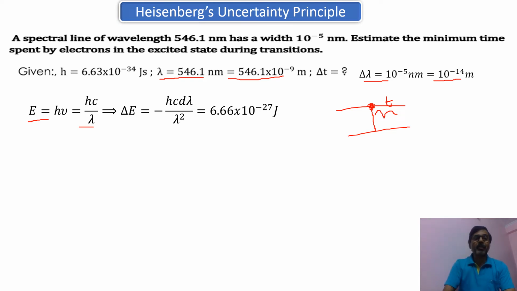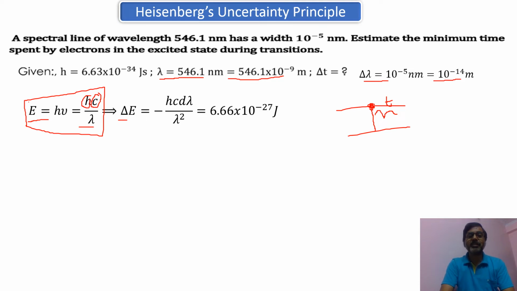So to find out the value of the delta E, what I have done, this equation I have differentiated. E equal to hc upon lambda, I have differentiated. So in this term, this h is your constant, c is your constant. What is variable is your lambda, because you can get different widths depending upon how long it is going to stay over there. So if I differentiate this, then delta E equal to, the differential of 1 upon lambda is equal to minus 1 upon lambda square d lambda.